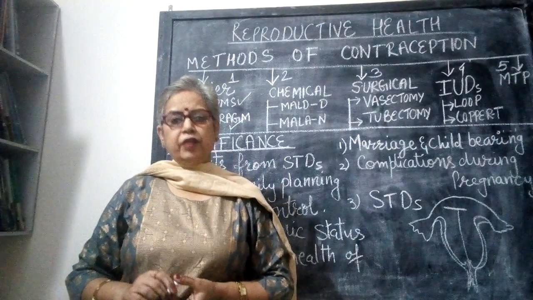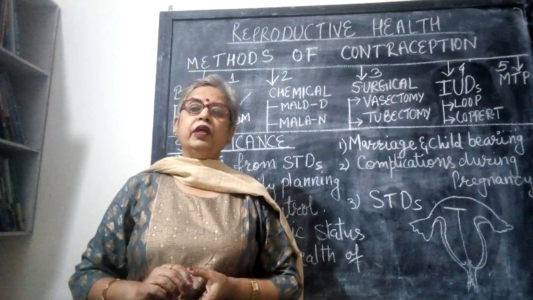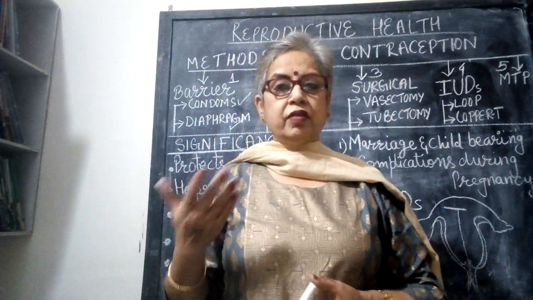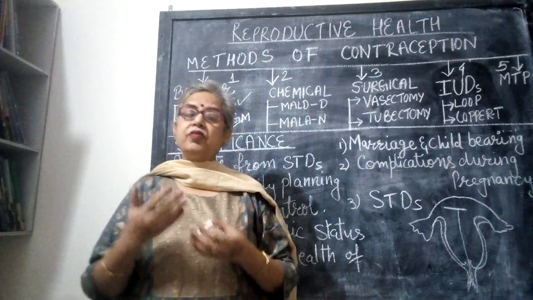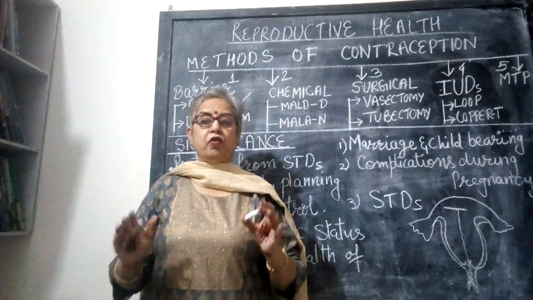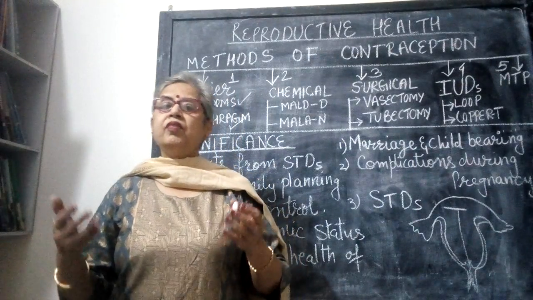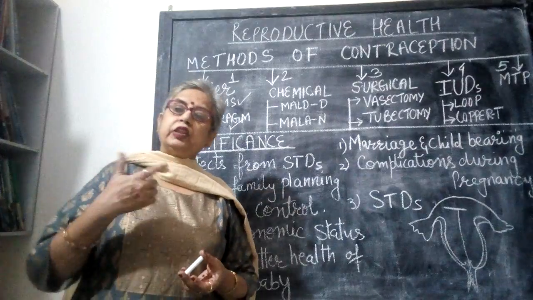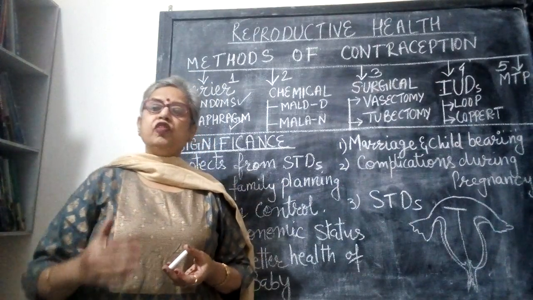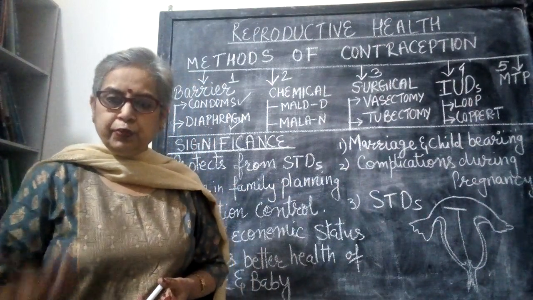Students, today's topic is reproductive health. Reproduction is another life process just like excretion, respiration, but how is it different? It is not responsible for the sustenance or survival of an organism. It is responsible for production of offsprings. It is responsible for continuity of species.